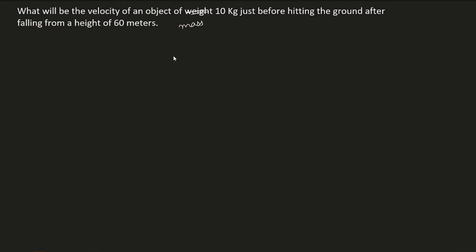What will be the velocity of an object of mass 10 kg just before hitting the ground after falling from a height of 60 meters? So here we know that the mass is 10 kg and height is 60 meters. There was an object at a height of 60 meters. This has some potential energy. When it started falling, this got converted into kinetic energy.